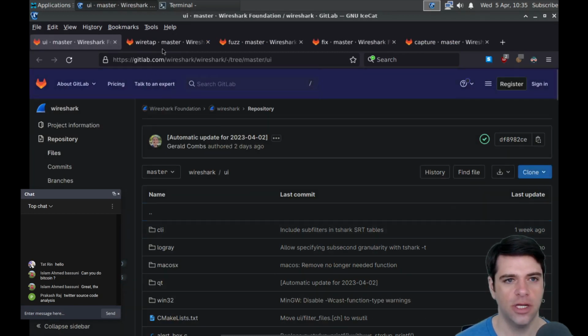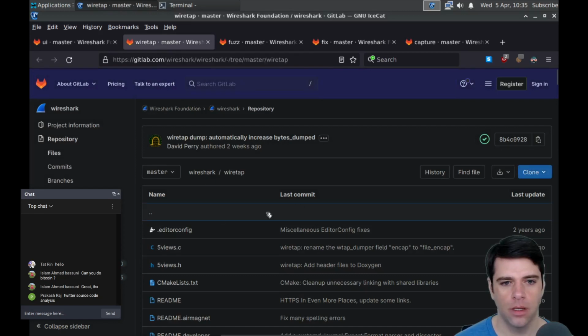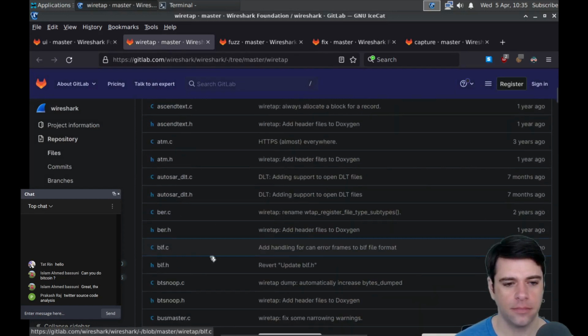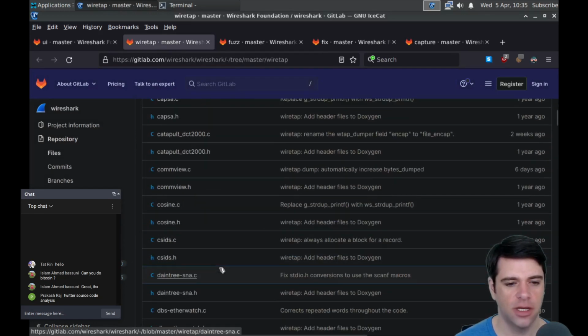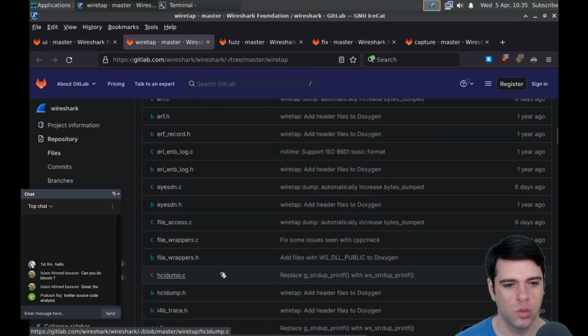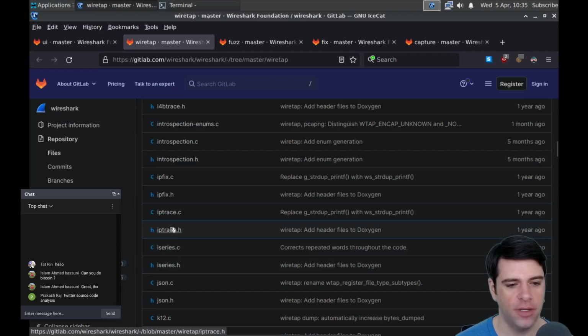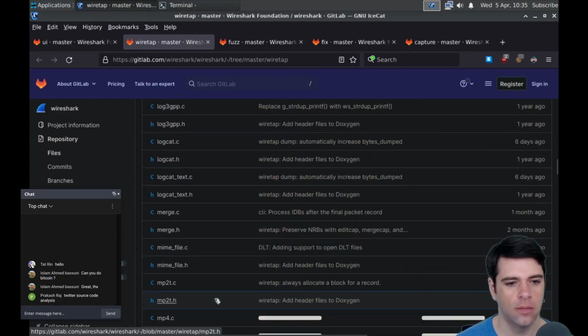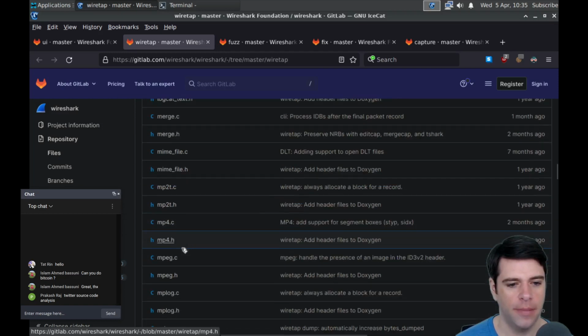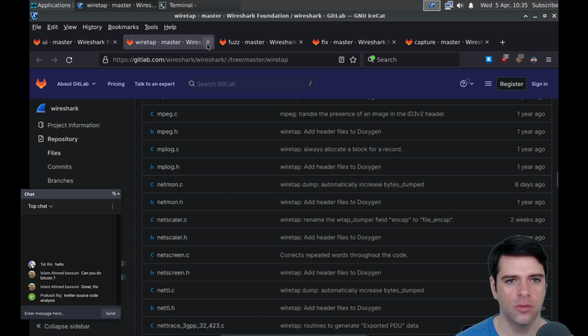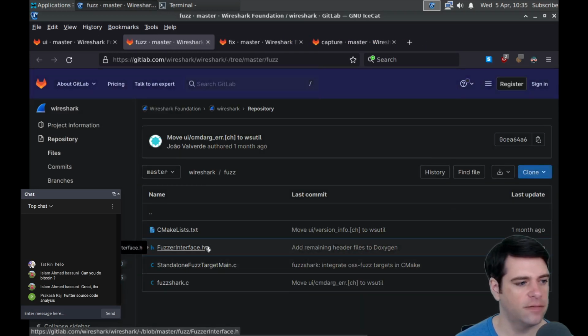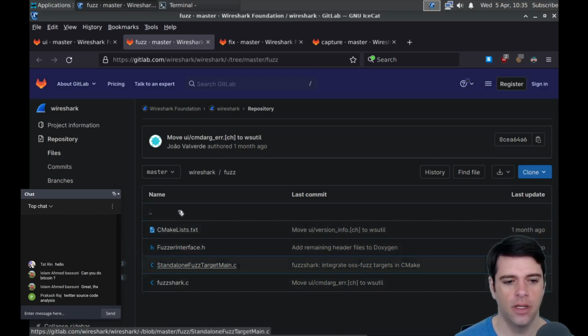That's cool. So here, let's look at UI. What is Wiretap? Wiretap actually looks kind of interesting. File wrappers, IP, IP trace, iSeries, log pcap. So just for the sake of time, we're going to ignore Wiretap, which might actually be interesting. So we may come back to it if we see it show up.